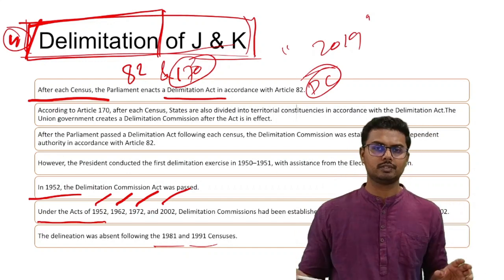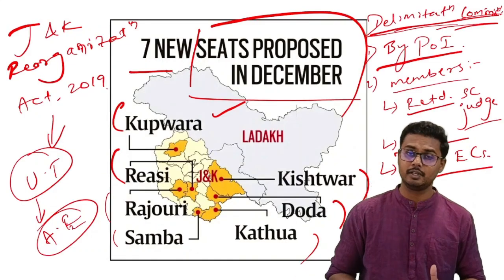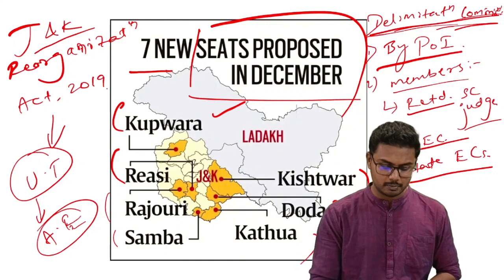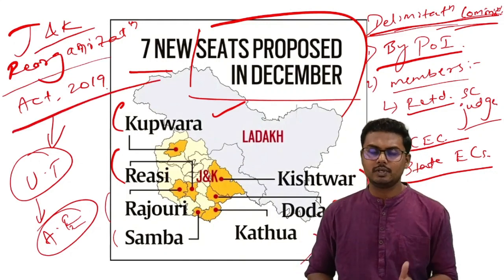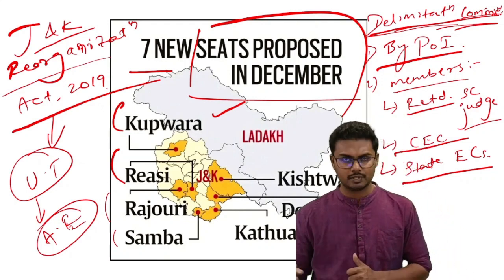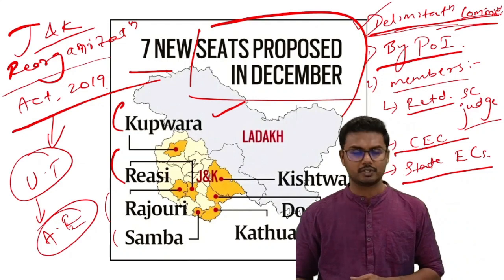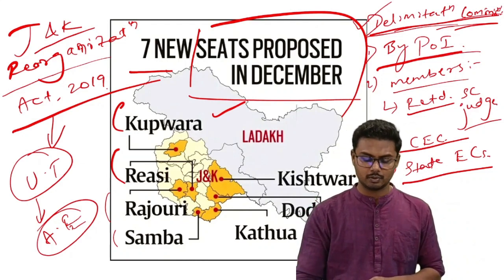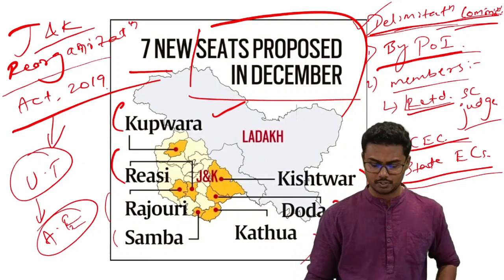So all we need to know is 2 articles. One is Article 82 and the other one is Article 170. Recently, this delimitation process was in use in the context of Jammu and Kashmir being reorganized into 2 union territories: the Union Territory of Jammu and Kashmir, and the Union Territory of Ladakh. The delimitation commission shall be appointed by the President of India, and the members include a retired Supreme Court judge, the Chief Election Commissioner, and concerned state election commissioners.